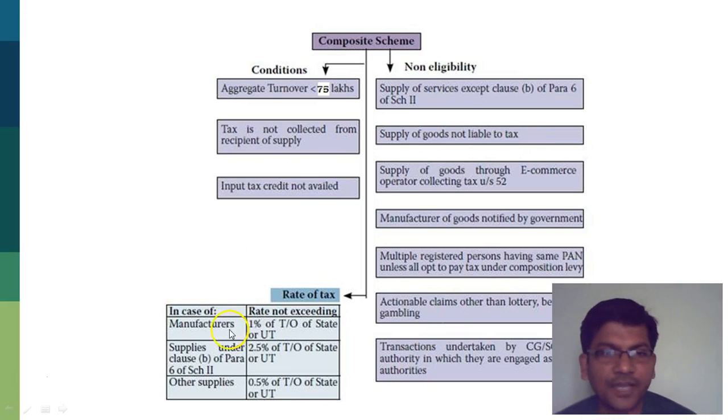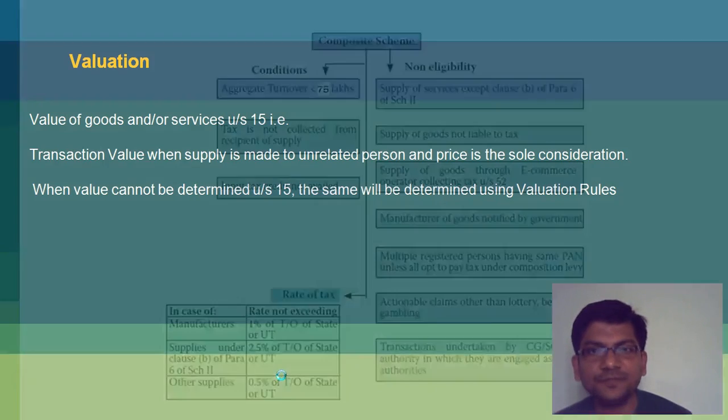What's the rate of taxation? For manufacturers, it is 1% of the turnover. For supplies under clause 6b, it is 2.5%, and for other supplies it is 0.5%. So 2.5%, I think, is for the restaurant business.